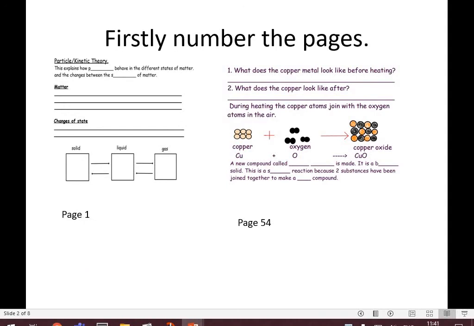Firstly, I would like you to number all the pages in your book. So I've showed you page 1 and you should get up to page 54. So if you can number them, that would be a great help, and it will make your life easier as I'm going through the lessons with you over the next couple of weeks.